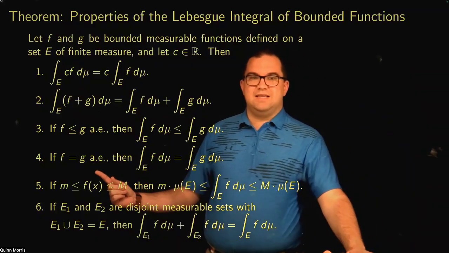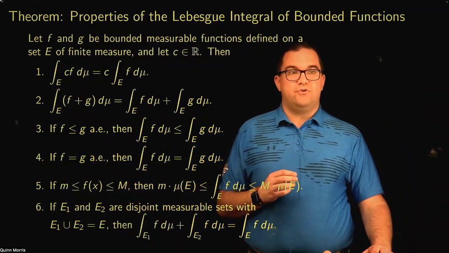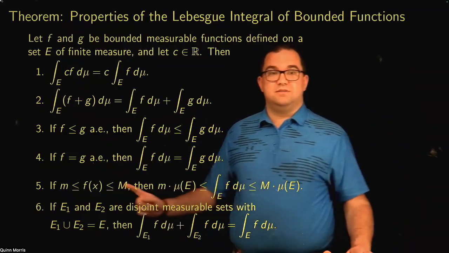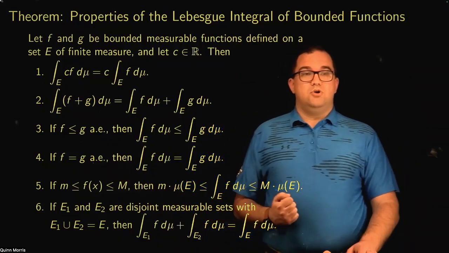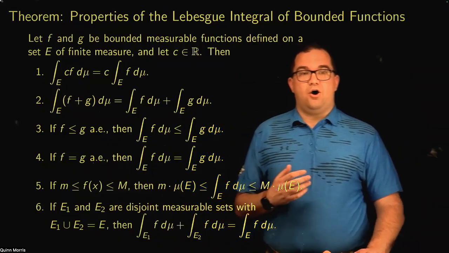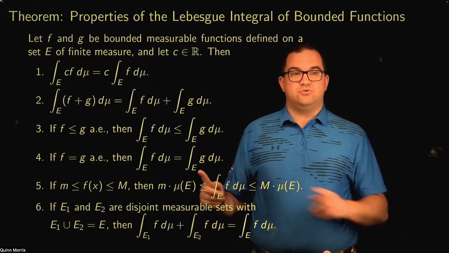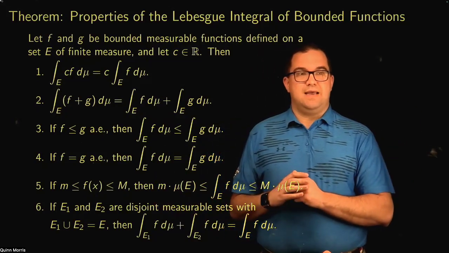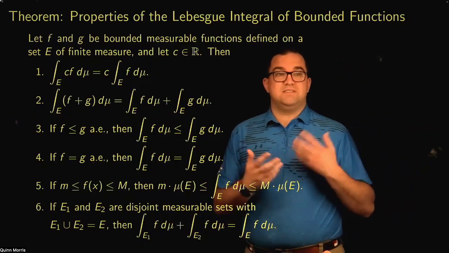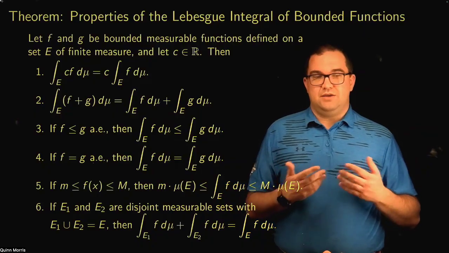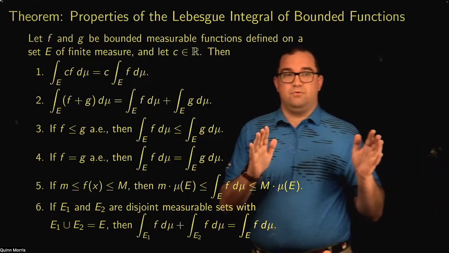But what this is saying is you could potentially have f and g have different values on an uncountably infinite set, as long as that set has measure 0. So you could have two functions that are not equal over the rationals, but are equal over the irrationals. Their Lebesgue integrals will have to be the same. One way to view this is as a robustness of the integral. You can play around with a whole bunch of different points, and it's not going to change the value of the integral.